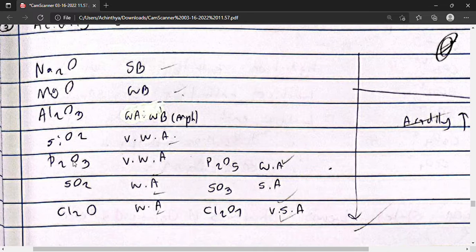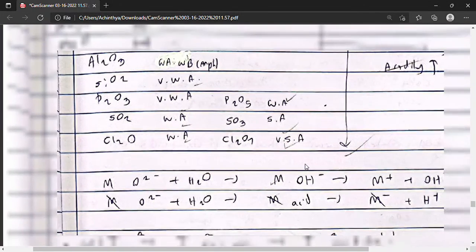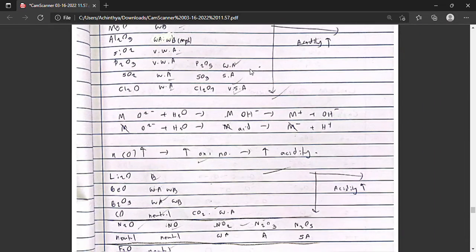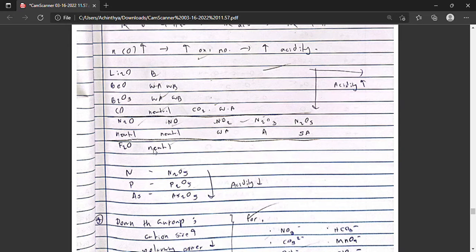Here we have phosphorus: phosphorus(III) oxide and phosphorus(V) oxide. Here we have sulfur dioxide and sulfur trioxide, and basically the oxidation state becomes higher in this direction. And when the oxidation state of the element in the oxide increases, the acidity increases also. That's the trend, and we will demonstrate it in this group also.